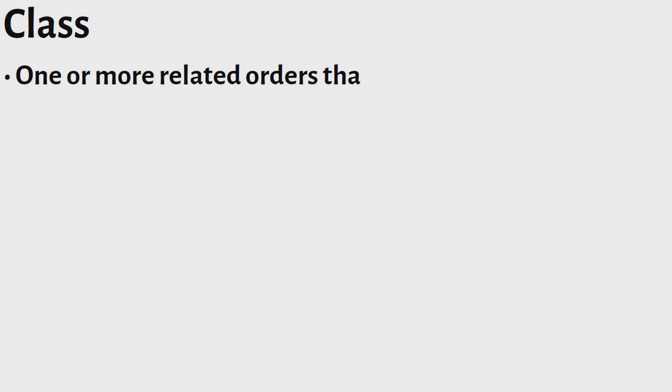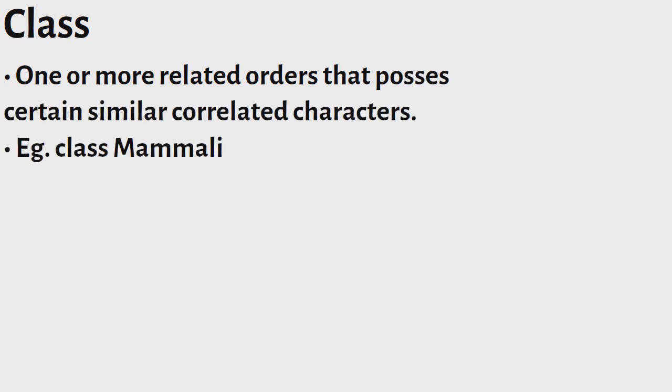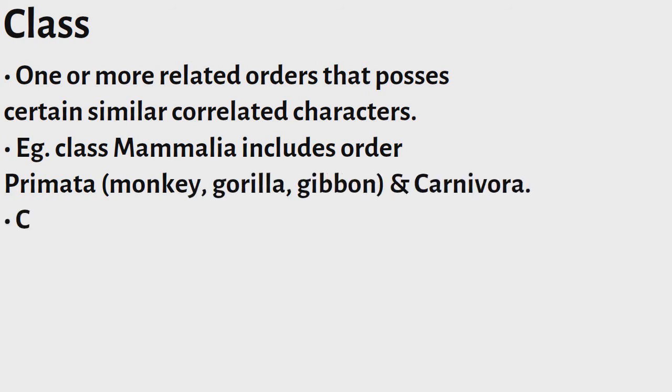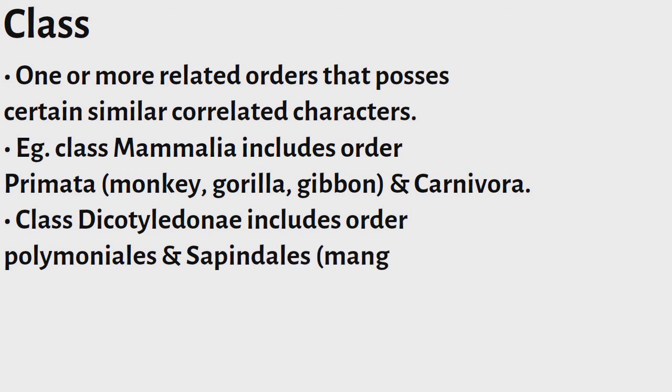Class. One or more related orders that possess certain similar correlated characters. For example, class Mammalia includes order Primata, which includes monkey, gorilla, gibbon, and Carnivora. Class Dicotyledonae includes orders Polemoniales and Sapindales, mango.